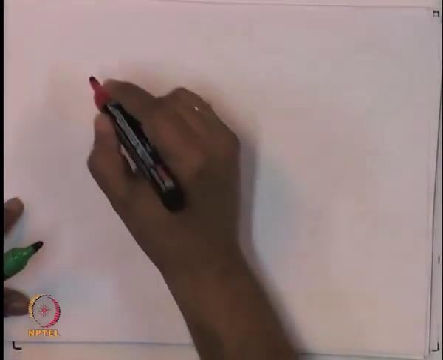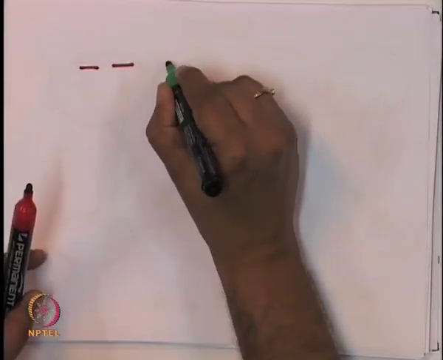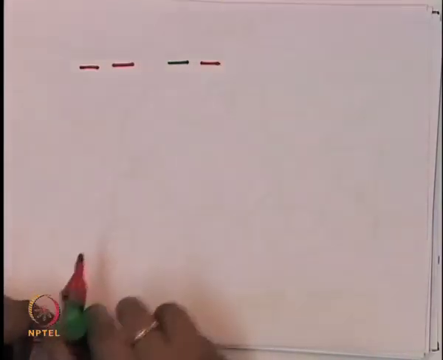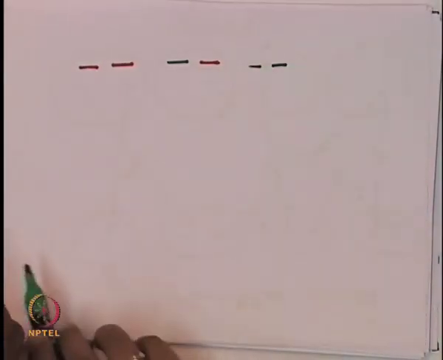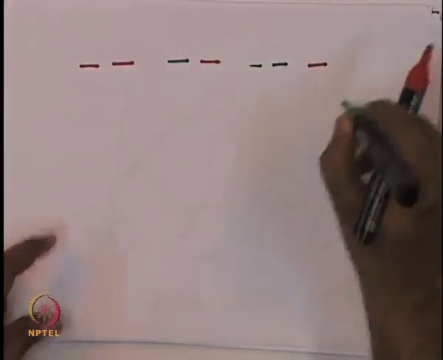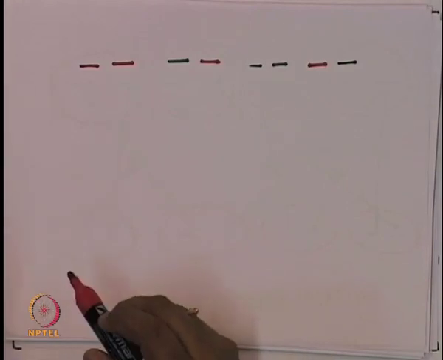So we can draw each individual with a red or a green color for each chromosome. Let us say the first individual both is red, and the second individual is one green and one red, and the next individual will have both green, and the fourth individual will again have one red and one green, let us say. Now, these are the individuals.